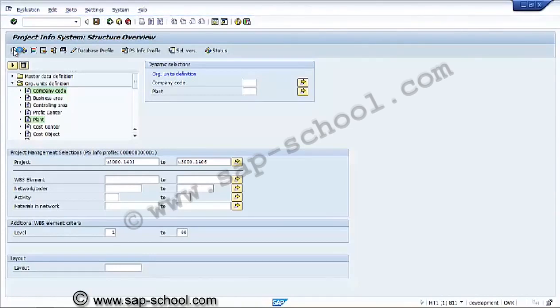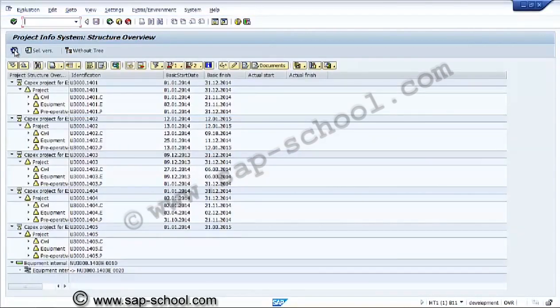After getting the collective projects, we can see only the WBS elements, only internally processed activities, only externally processed activities, only materials, or only relationships. We can filter out the database. That option is there, and we can convert into tabular form, and we can transport to a local file also if required.